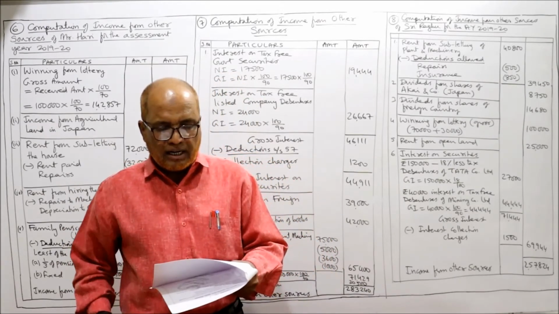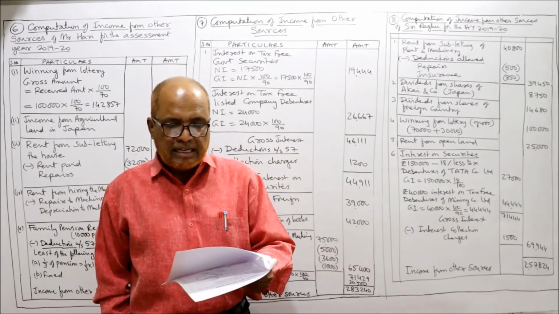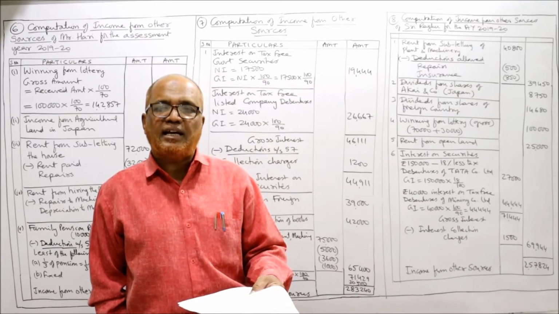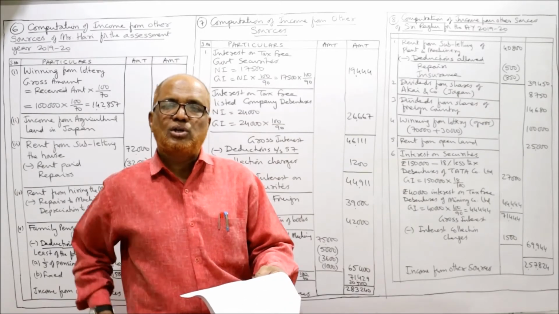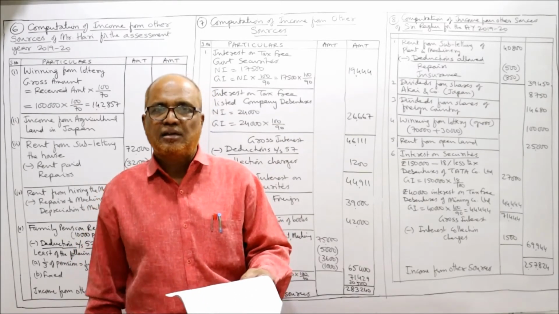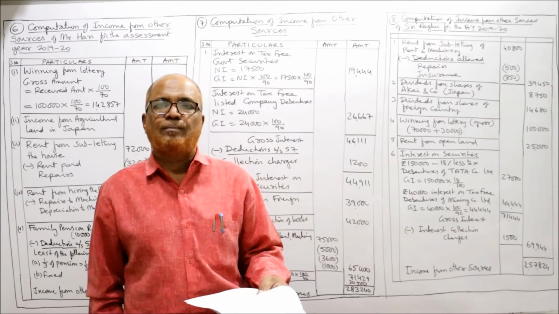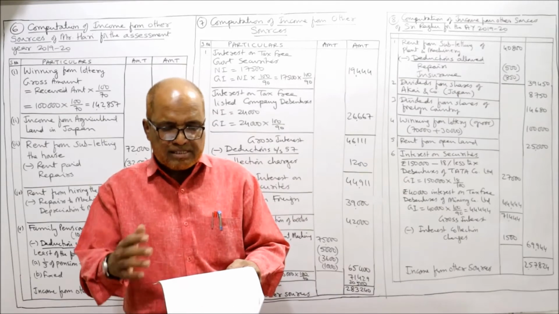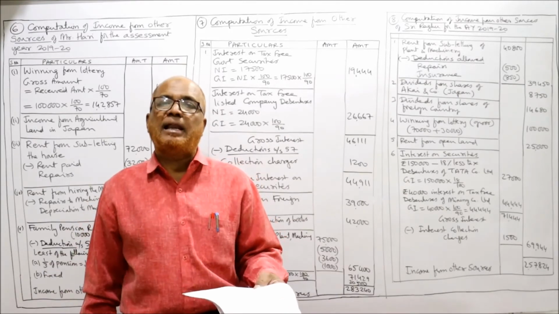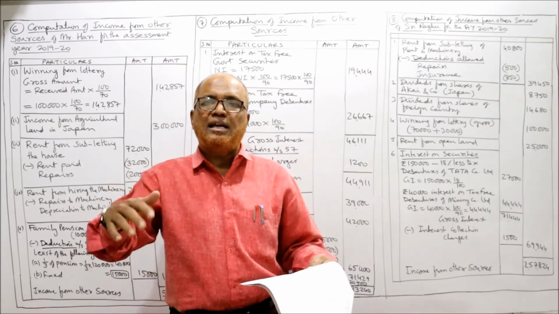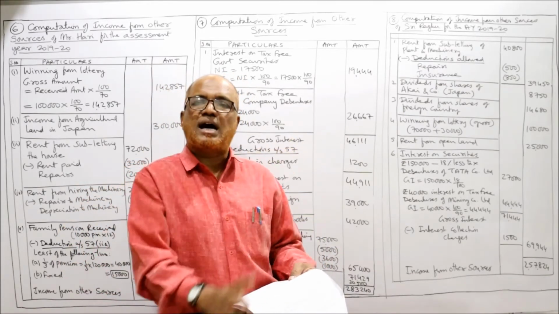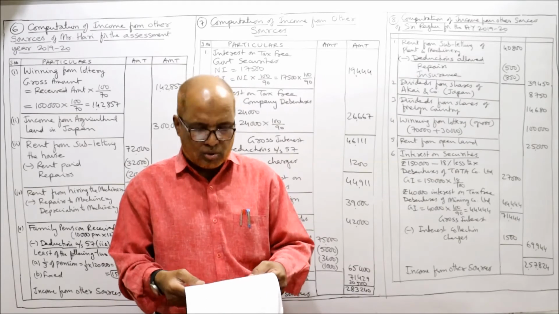Then winning from lottery, net 70,000, TDS 30,000. So after deducting the TDS, net winning from lottery is 70,000. So we add back the TDS. So 70,000 plus 30,000, 1 lakh rupees is the gross winning from lottery. Rent from letting of open land: when open land is let out, the rent received from open land is taxable under income from other sources.